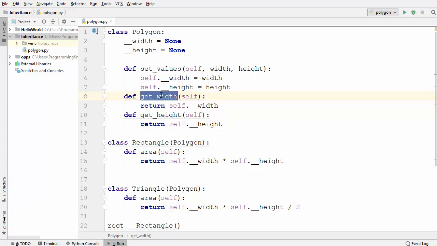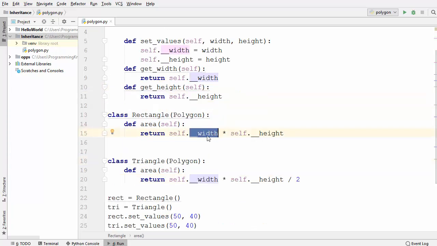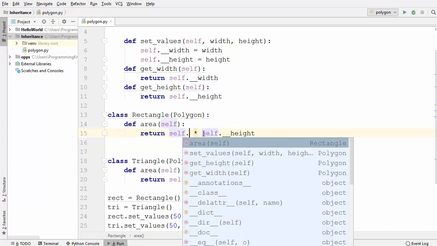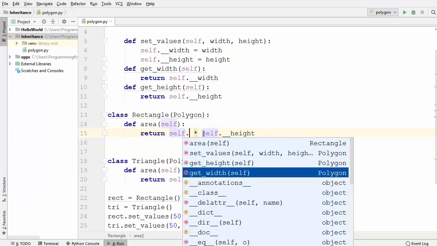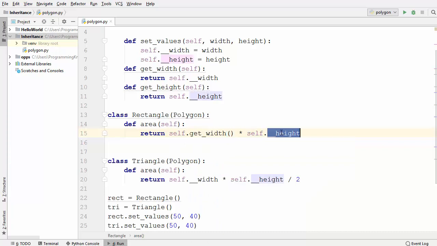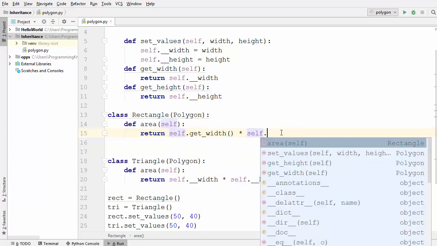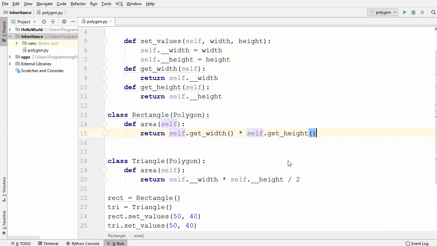These two methods we can now use in place of the private member variables which we were trying to inherit in the subclass from the superclass. So instead of underscore underscore width, we can write self dot get width, and instead of underscore underscore height, we can use get height.